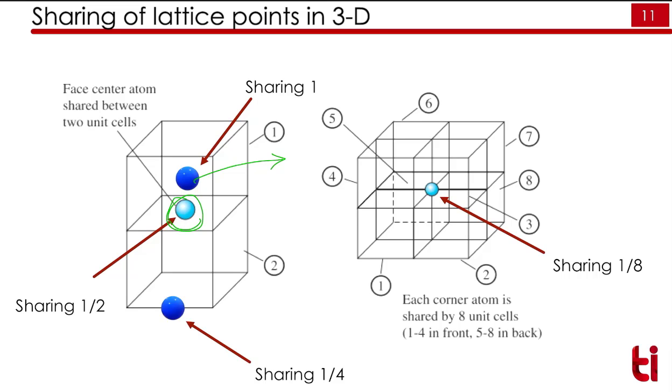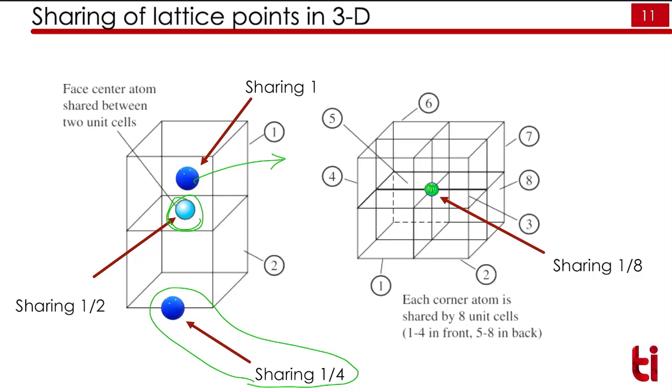If it lies on the edge of the unit cell, it will share 1/4 of its portion as shown in here. And if it is situated at the corner, it will share 1/8 of its portion to that particular unit cell, and it has been shown here.